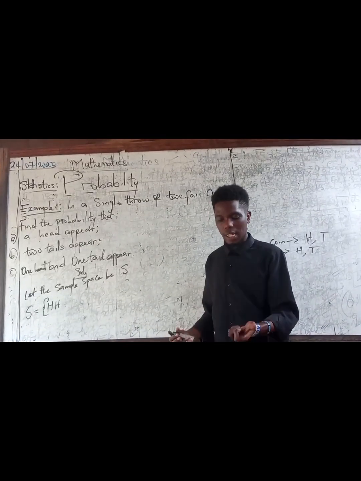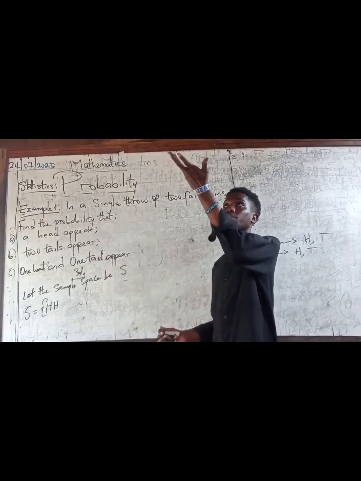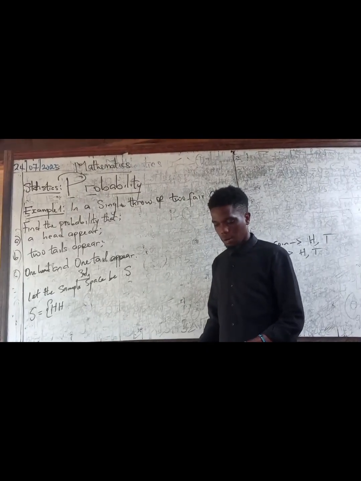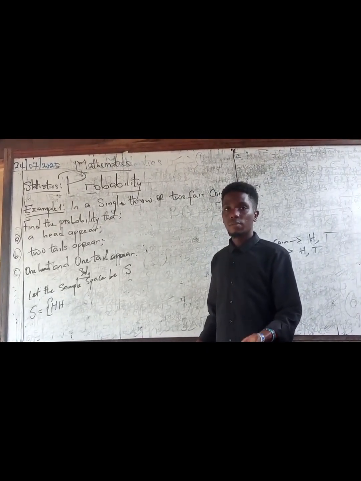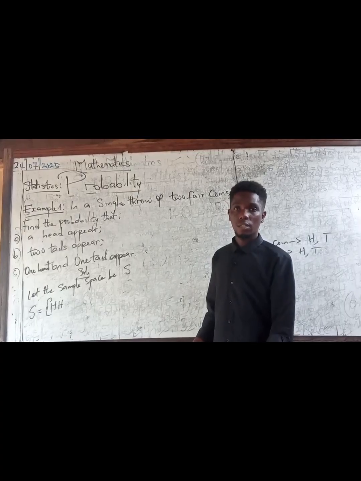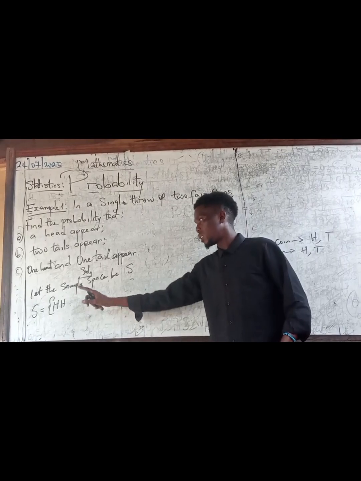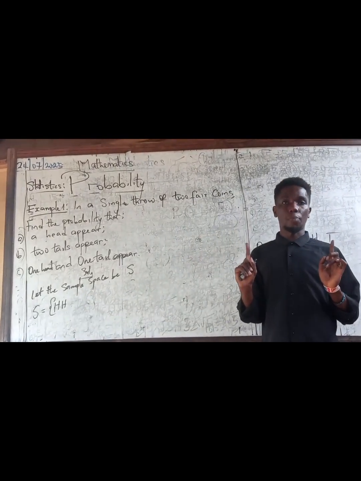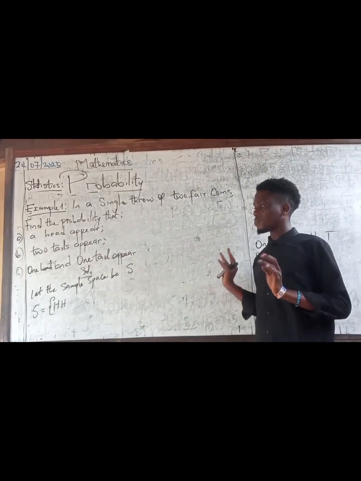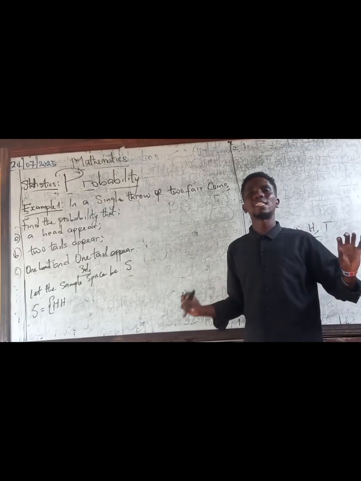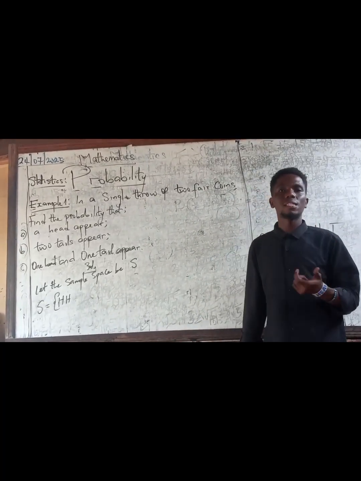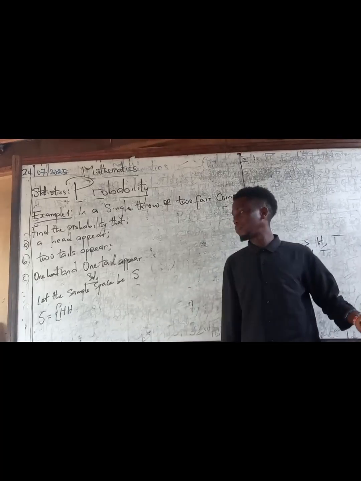If you place two coins in your hand and throw them, when they get to the ground, it is possible that the first coin shows its head and the second coin also shows its head. That's a possibility. That's what we mean by sample space. We are listing out all the possibilities, things that are likely to happen.